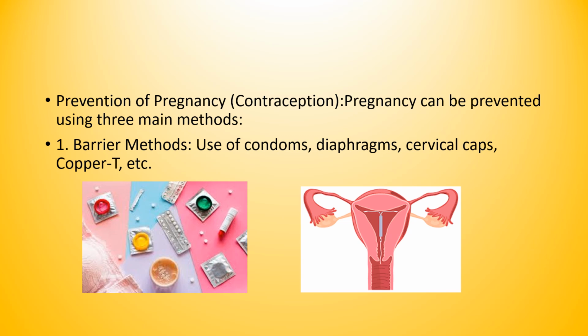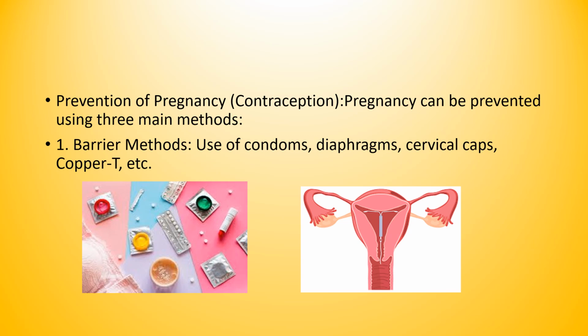The first type of barrier is the use of condoms, a thin latex sheath worn over the penis. It prevents the sperm from entering the female reproductive tract. That is what we call male condoms. And we have female condoms also. A pouch is inserted into the vagina before intercourse, similar to the male condom but giving the woman more control. So this is regarding the prevention.